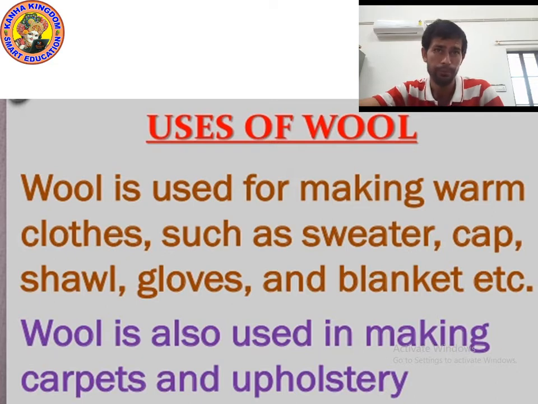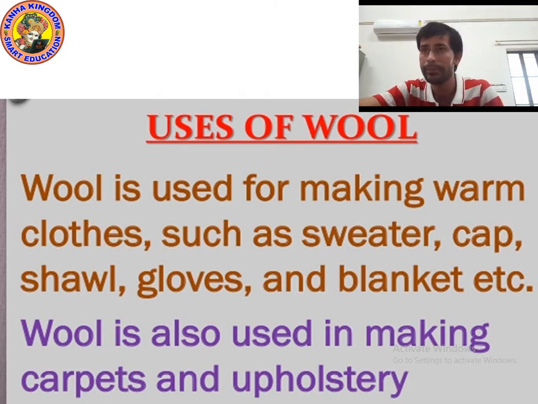Okay, and we know that there are different fleece and wool bearing animals. What is the meaning of fleece? The fine soft under hair of animals like sheep and goat. We know that many breeds of sheep are found in India.